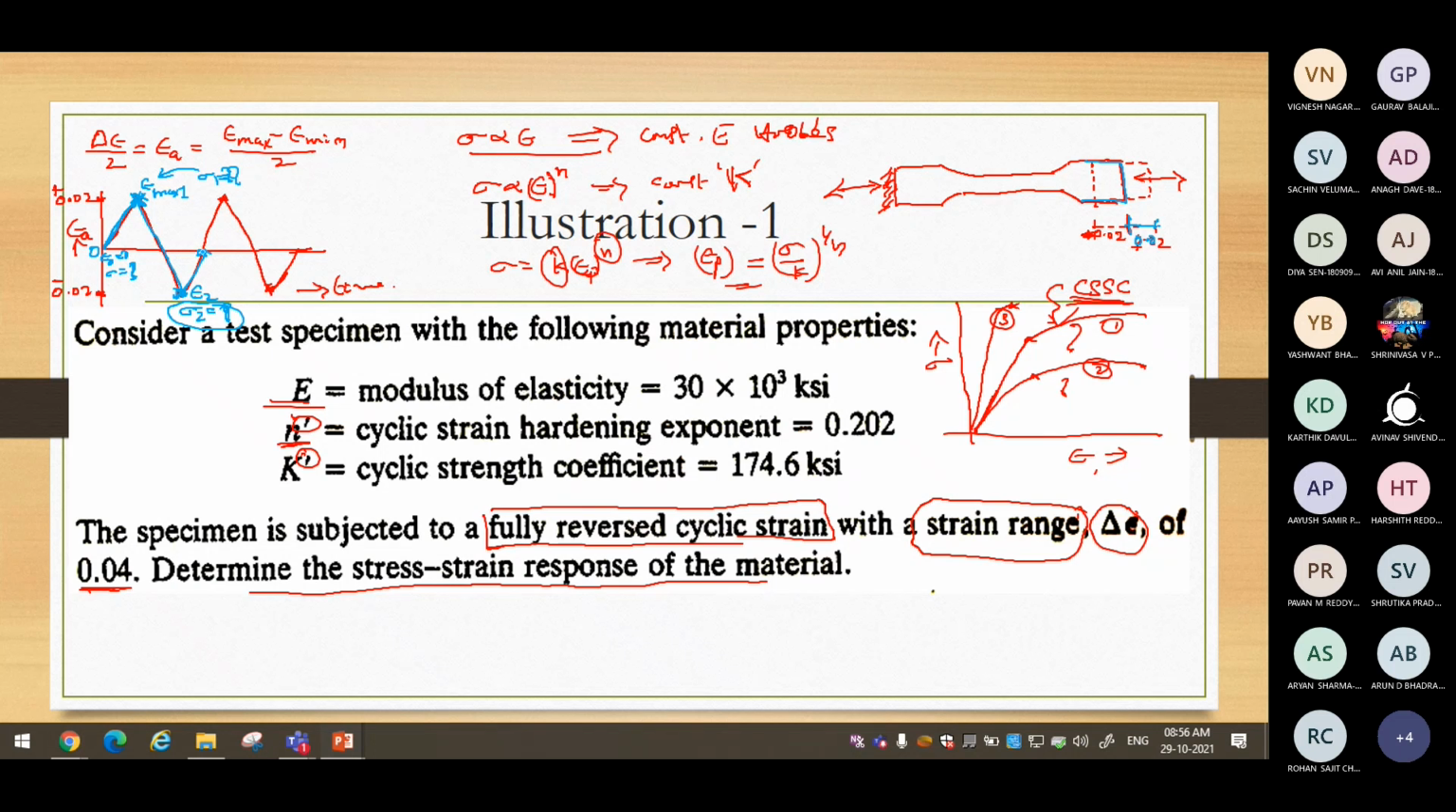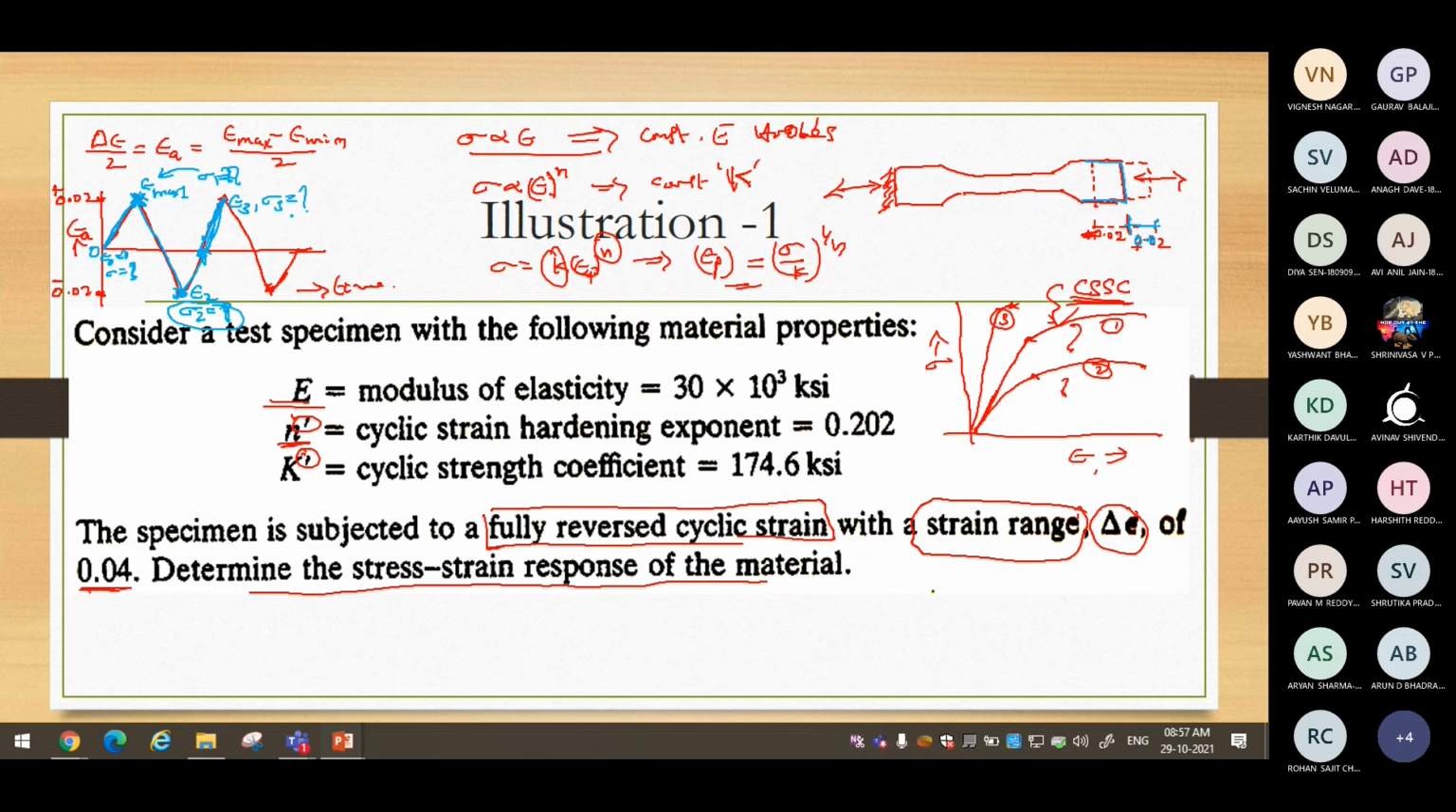Since it is not said to check for every cycle, we are not checking that. We are assuming that whatever stress sigma 1 and sigma 2 we get is only going to be retained throughout. So the assumption here is that the material is cyclically stable, but that we can also validate with the result. We have to check what the sigma 1 value is, what the sigma 2 value is, and then the next cycle. If I say sigma 3, epsilon 3 point, what is sigma 3?